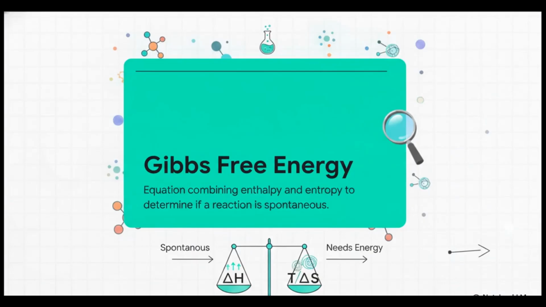This equation right here is the ultimate solution. It proves that both enthalpy and entropy are actually working in tandem to dictate the spontaneity of a system. Delta G equals delta H minus T delta S.